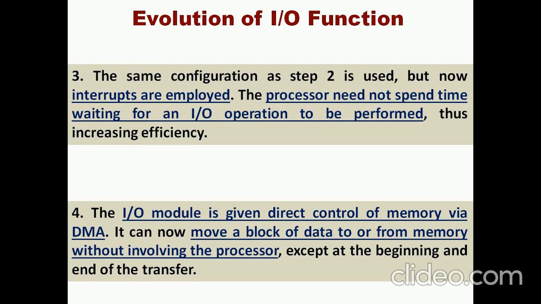And the fourth is that the I/O module is given direct control of memory, that is, the DMA concept is included. The I/O module is given direct control of memory via DMA. So a block of data is moved to and from the memory without involving the processor. That's why, with DMA, the processor has less intervention or no intervention.